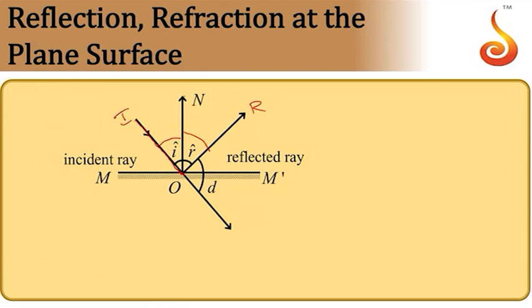Then if the mirror wouldn't have been there, light would have traveled along this direction. Let me call it R dash. Then the angle between the reflected ray and the undeviated incident ray, this angle we call angle of deviation. So these are some of the terms associated with reflection at a plane mirror.